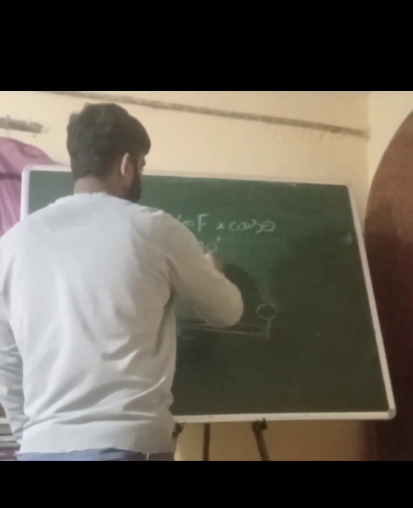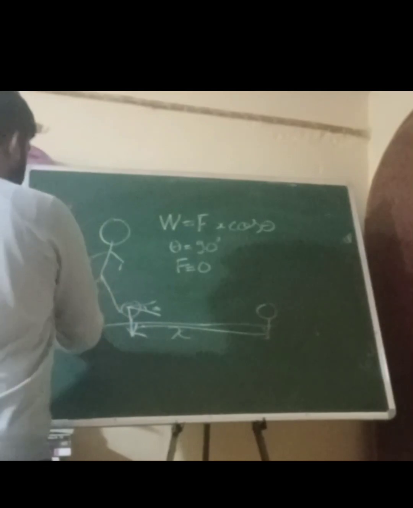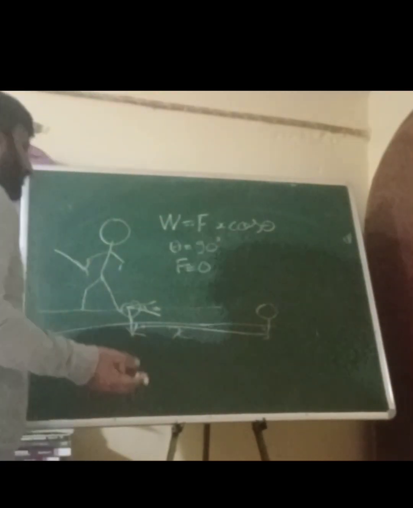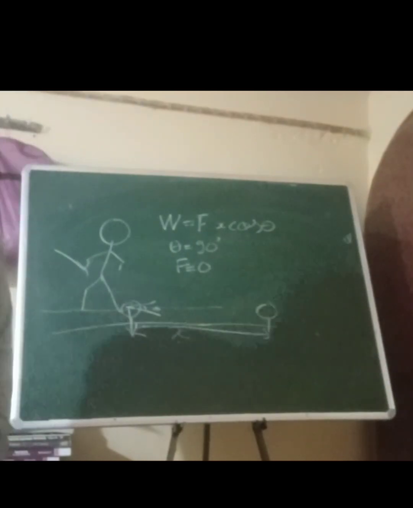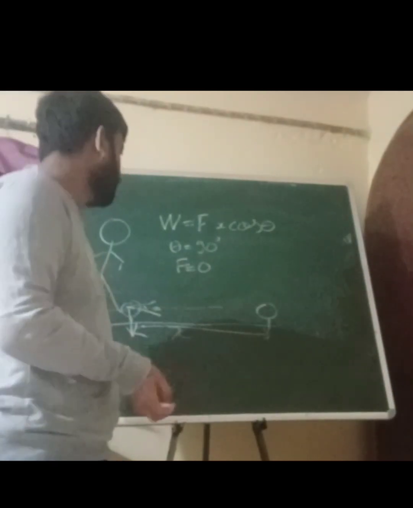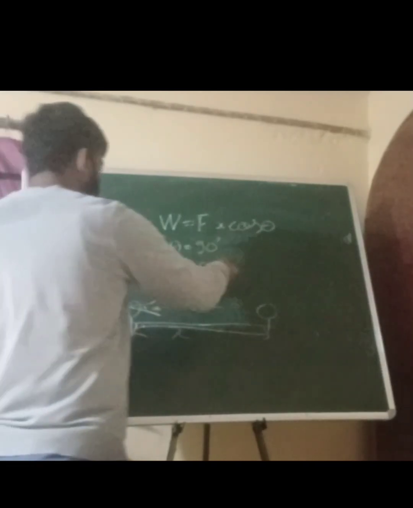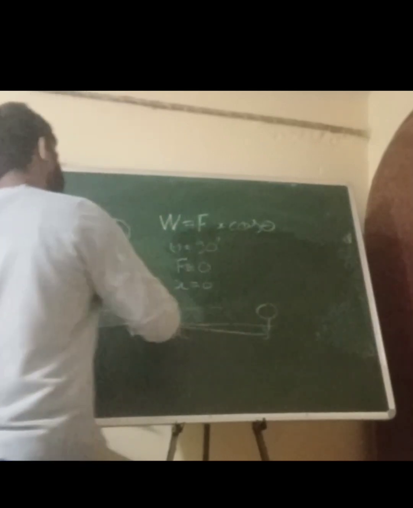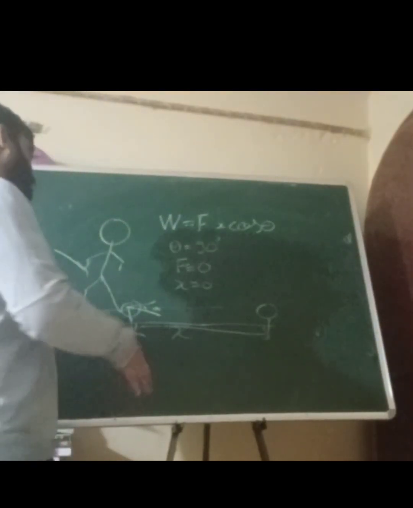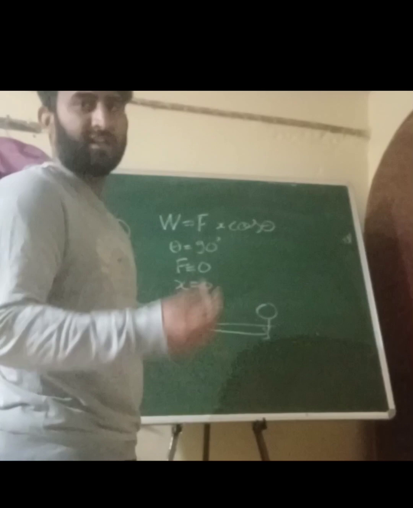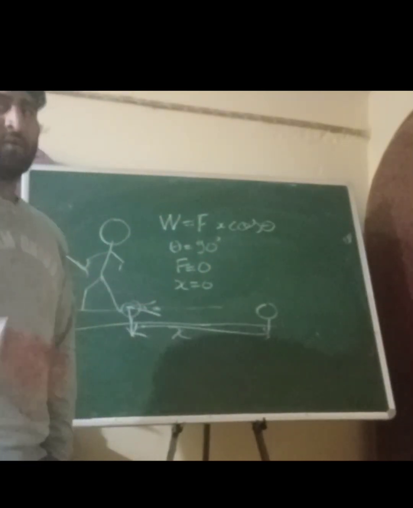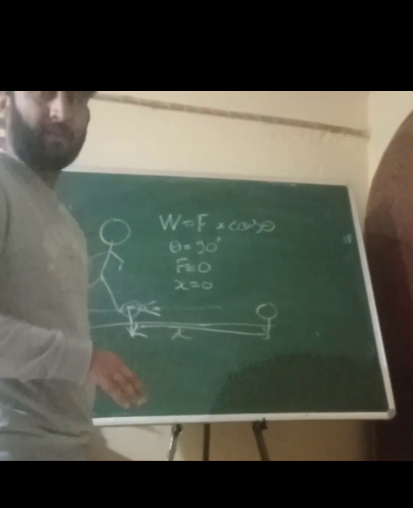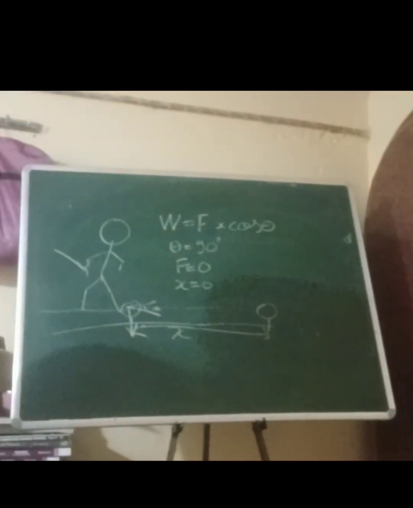Second condition is F equal to 0. Suppose the ball is coming from here, he didn't apply any force, maybe he just gently touched it, but the ball is going with its own velocity, so zero work is done. And third is X equal to 0. Suppose he kicked the ball but somehow missed and touched it slightly, so no force is applied and no displacement, so the work done is also 0.